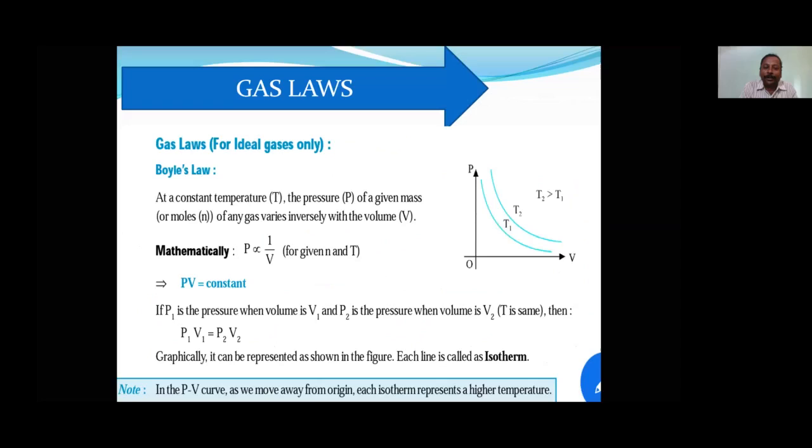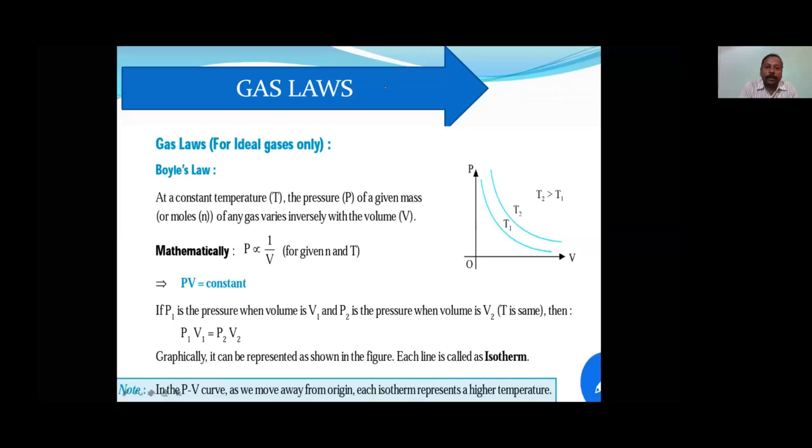So they are following the rules. So what are those rules? That is what gaseous laws are. Okay. So then for the first one, the first gaseous law is ideal gas, sorry, Boyle's law.